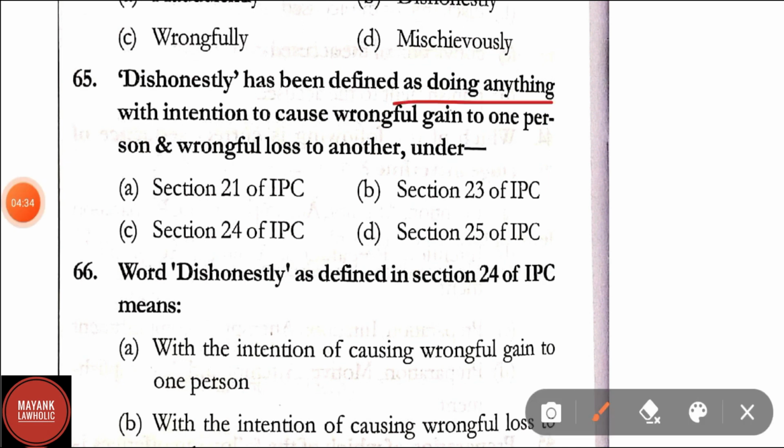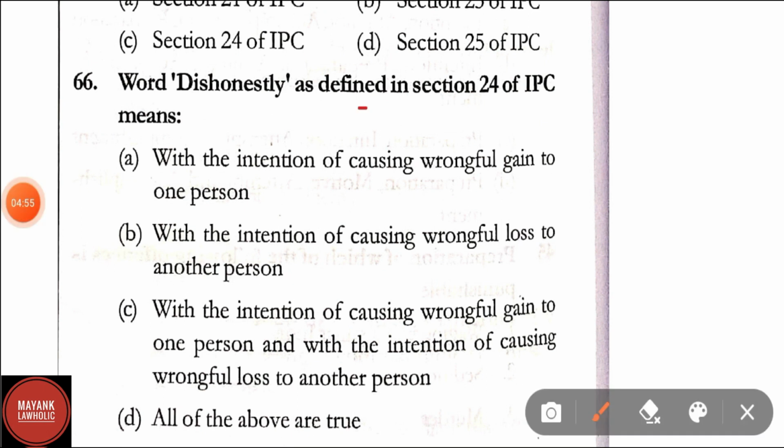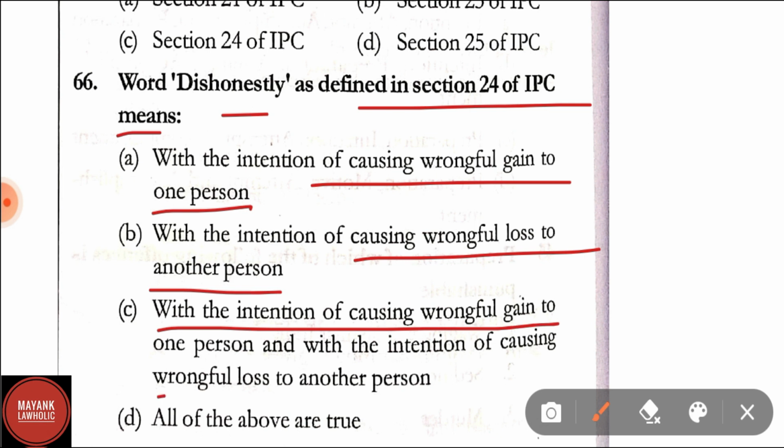Question number 65. Dishonestly has been defined as doing anything with the intention to cause wrongful gain to one person and wrongful loss to another under section 21 of IPC, section 23 of IPC, section 24 of IPC, or option D, section 25 of IPC. Here the correct answer is option C, that is section 24 of IPC. The word dishonestly as defined in section 24 of IPC means option A, with the intention of causing wrongful gain to one person, option B, with the intention of causing wrongful loss to another person, option C, with the intention of causing wrongful gain to one person and wrongful loss to another person, or option D, all of the above are true. Here correct answer is option D, that is all of the above are true.